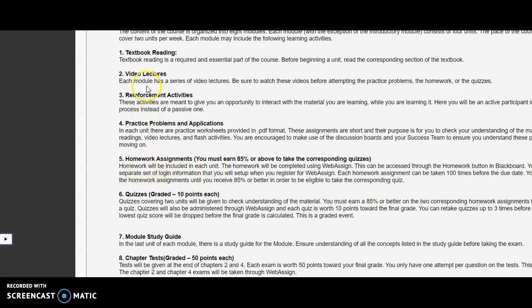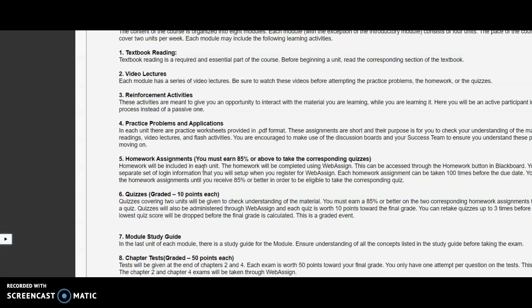Then after you're done with that, you move to the homework assignments. And again, I'd point out you must earn 85% on the homework to move on to take the quizzes. So the homework is for each unit. It's on WebAssign. You complete it. You can take it 100 times before the due date.